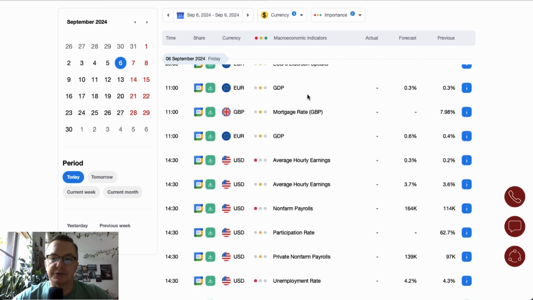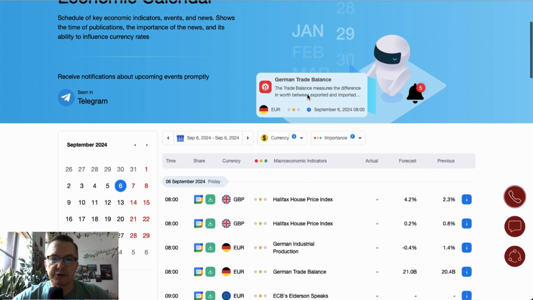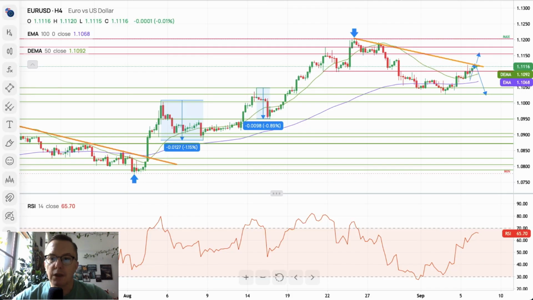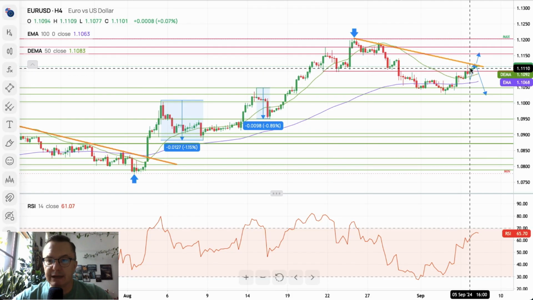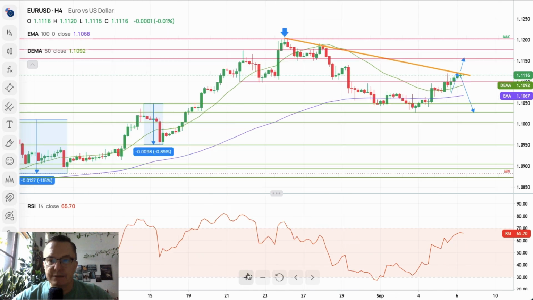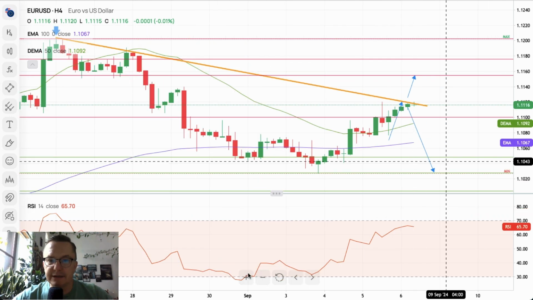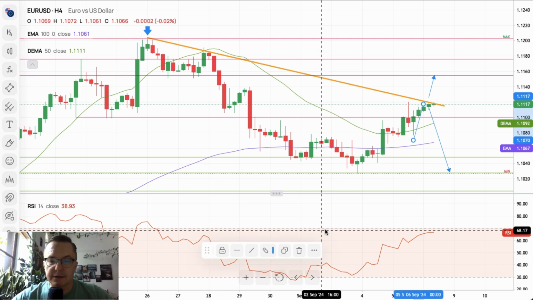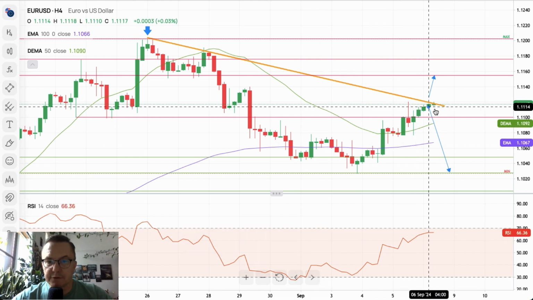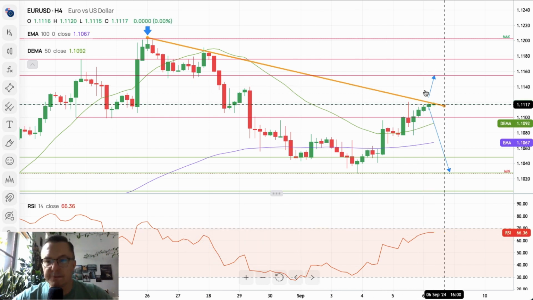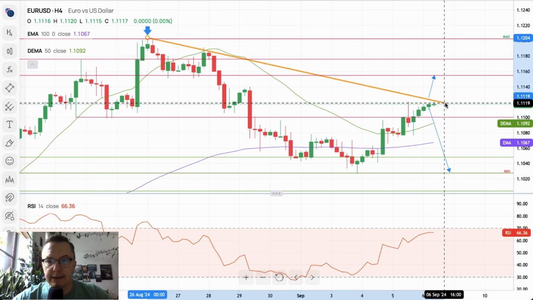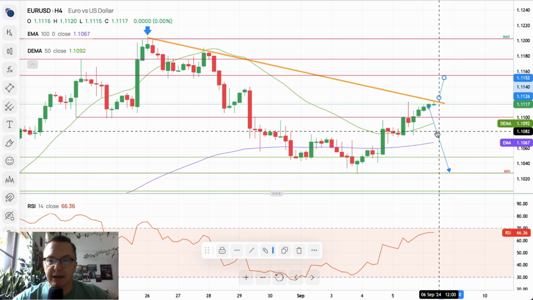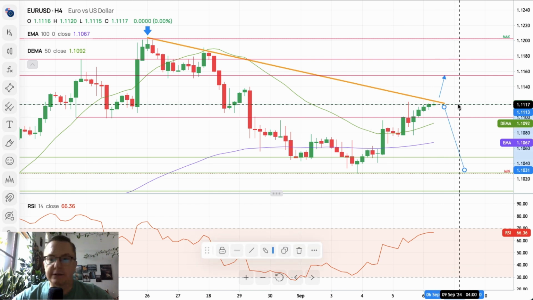Let's find out what's going on the charts. We are going to start with euro dollar. Our chart of the euro dollar is behaving exactly as we expected, as our blue arrows indicate. Those data are from, of course, yesterday. We got a rally up towards that trend line, and as you can see, now it's the crucial time. The market is positioning itself ahead of the non-farm payrolls.